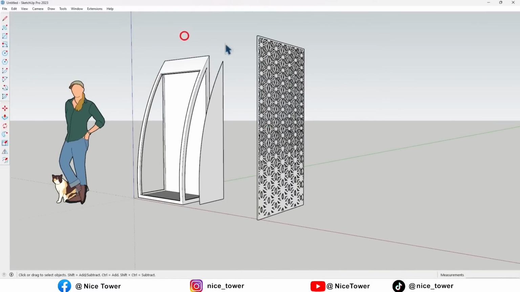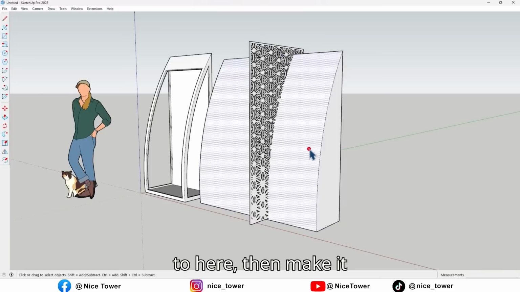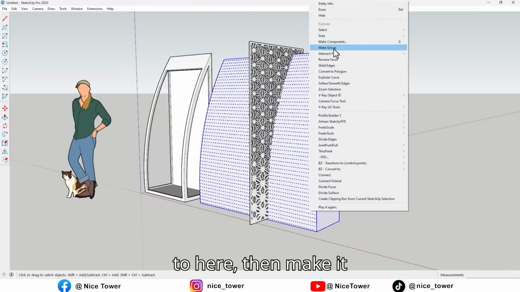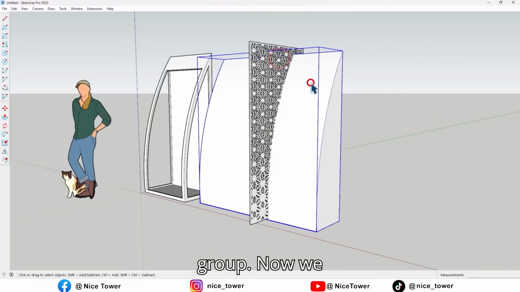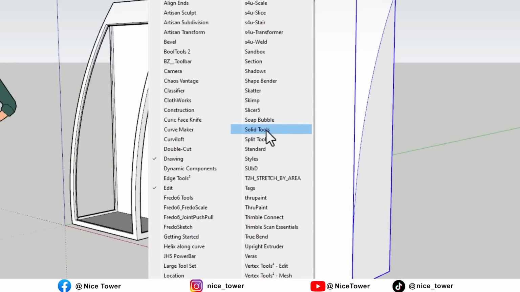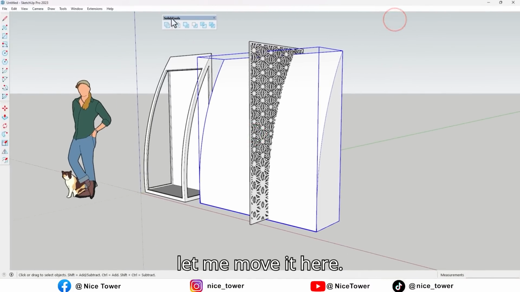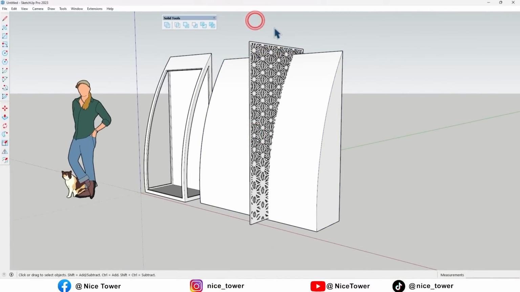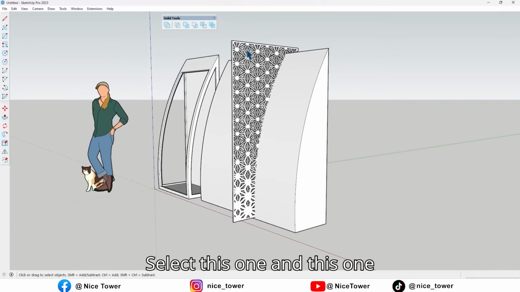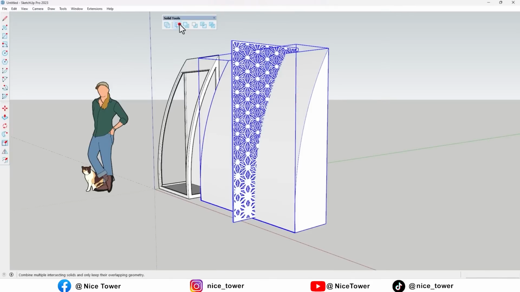So first push pull it up to here, then make it group. Now we need solid tools, then let me move it here, select this one and enter an intersect option.